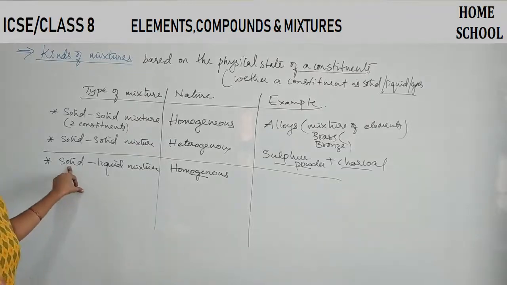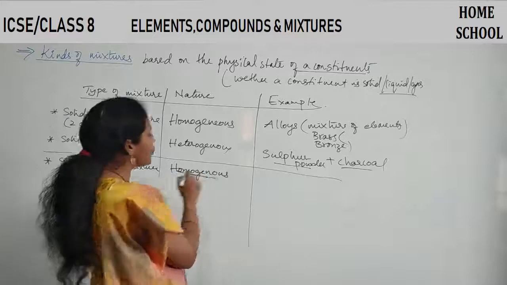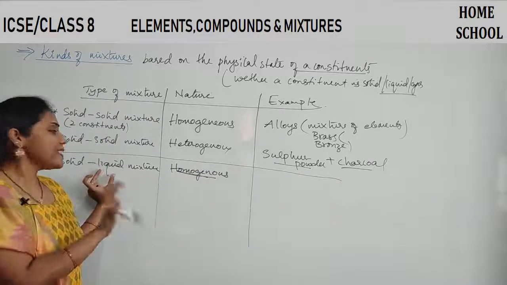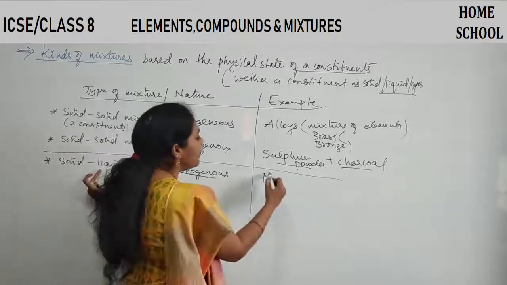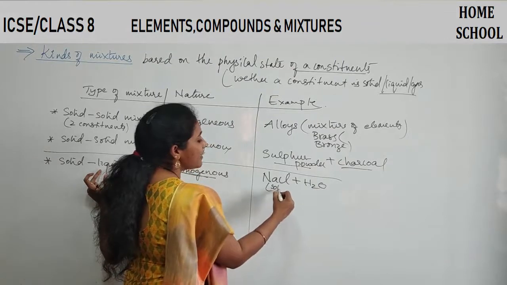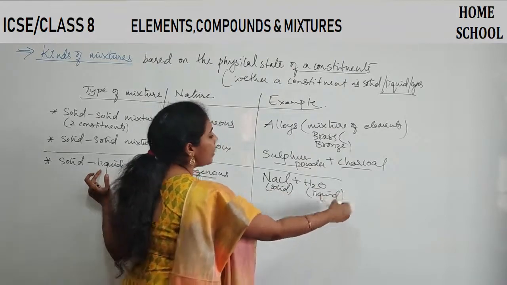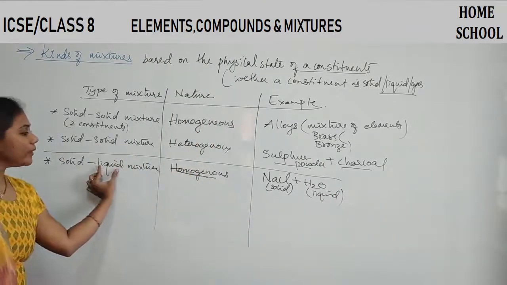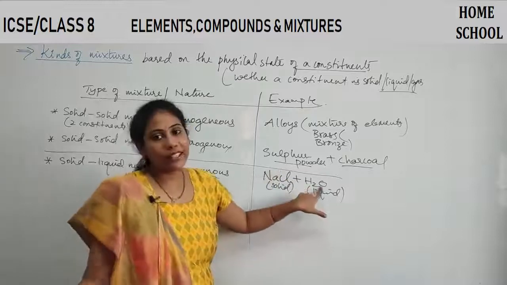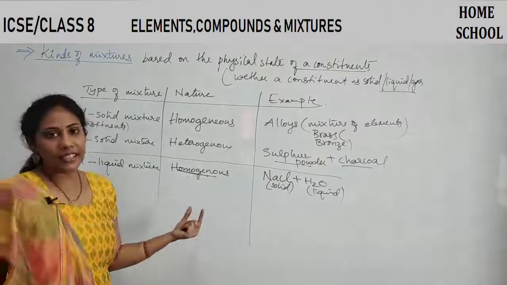The solid should be completely mixed in the liquid. A common example is NaCl plus water. Here NaCl is solid and water is liquid, so this combination is called solid liquid mixture. NaCl will nicely mix up with water, and that's the reason I call it a homogeneous condition.